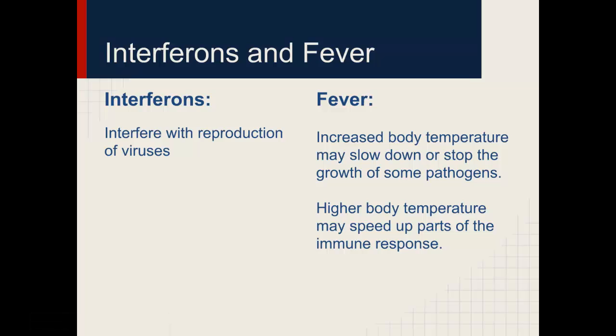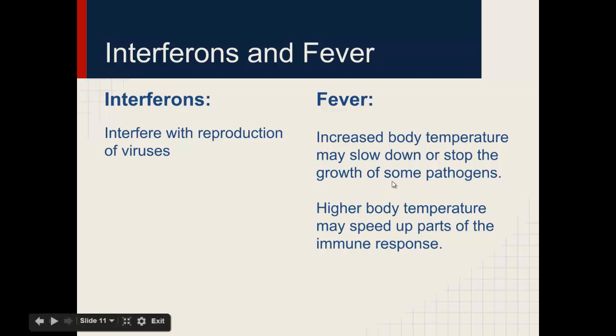Another type of non-specific defense are interferons and fever. Interferon is a molecule that literally just interferes with the reproduction of viruses. And fever, we know that a lot of times when we have a virus, we develop a fever. Fever is actually a way for our body to fight disease. Increased body temperature stops or slows down the growth of some pathogens, and higher body temperature may speed up parts of the immune response.